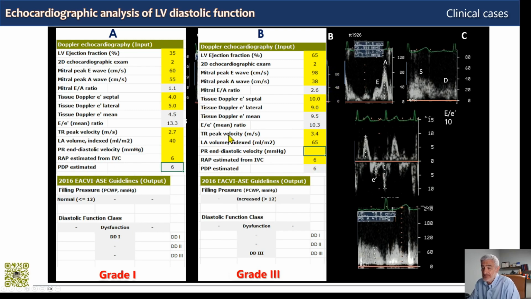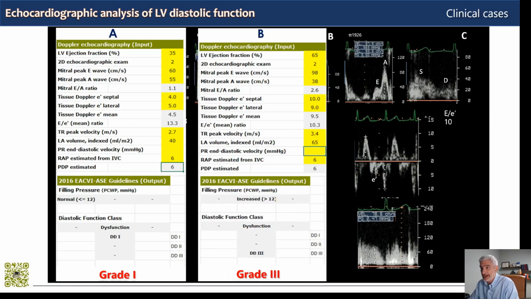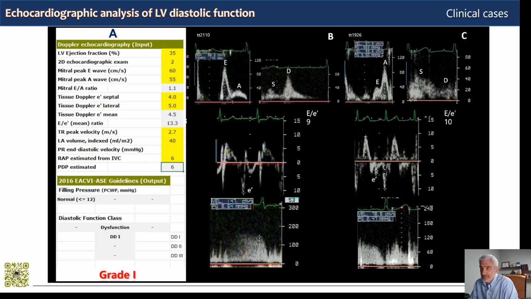Regurgitation, peak velocity of tricuspid regurgitation is 3.4, so it's increased, and we have almost severe left atrial dilatation of 65 milliliters per square meter. At this point, our calculator gives us increased filling pressures, and the class of diastolic dysfunction is 3. So this is consistent with our restrictive filling pattern.